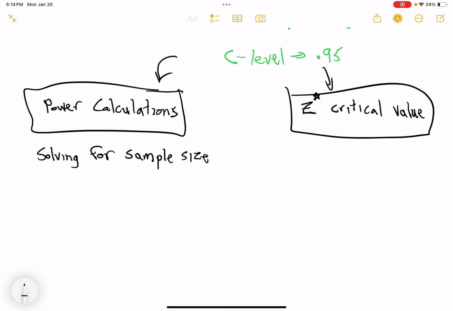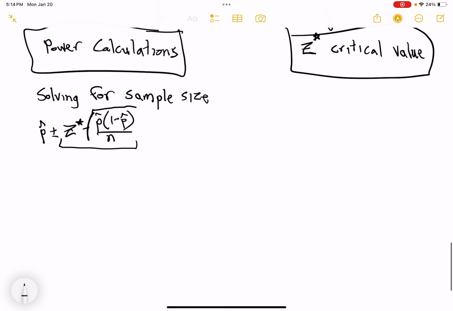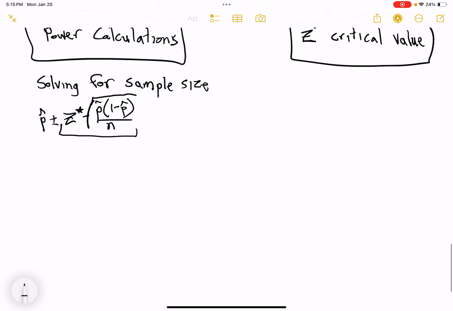And the way a power calculation will work is we normally have p hat plus or minus critical value times the square root of p hat times 1 minus p hat over n. We take that and we say, well, I just want the margin of error. And remember, the margin of error is the plus or minus part. It's everything after the plus or minus. They give you the margin of error, and they say, well, hey, given a margin of error of blah, I want that, right? How many people am I going to have to sample if I want to hit that margin of error at a certain confidence level?